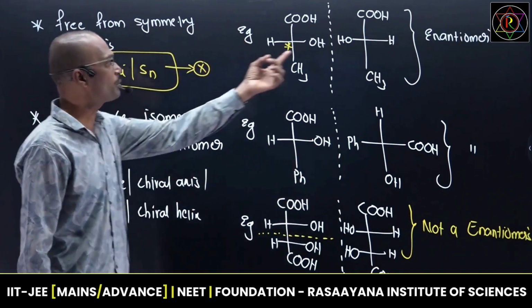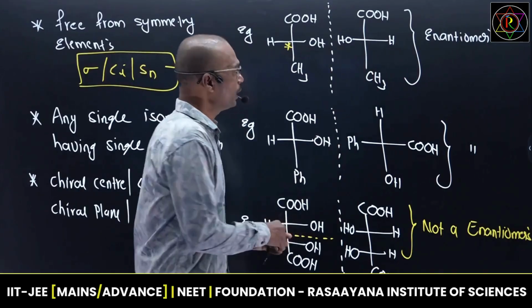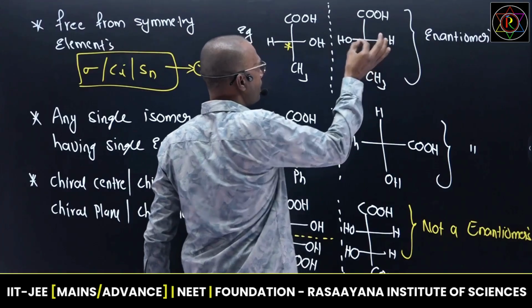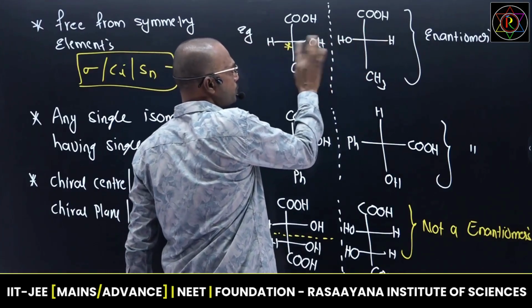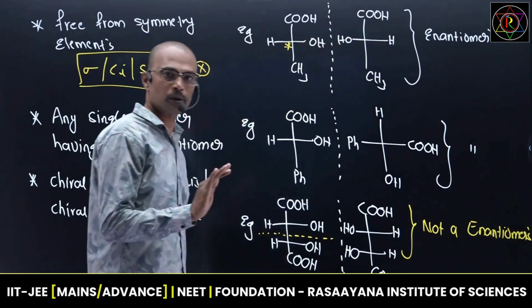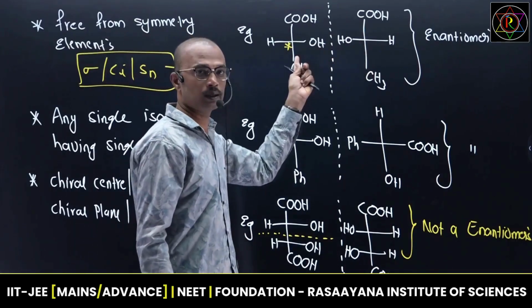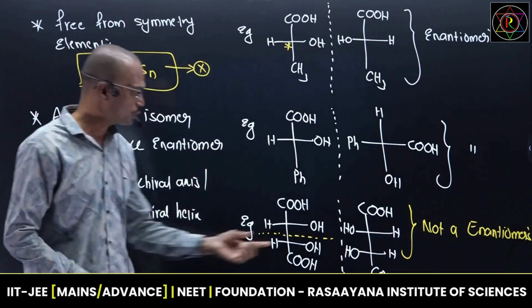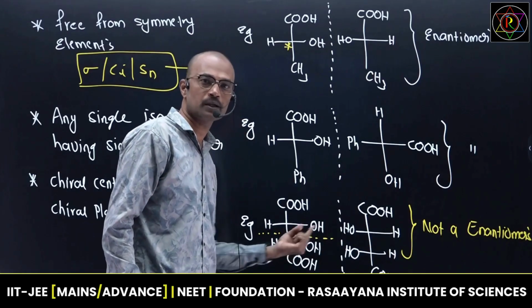For showing enantiomeric character, don't think that a mirror image is an enantiomer. So this is a mirror image. Take this model and try to place it on this molecule. Then what happens? Here H and this is OH. So both are not the same. They are non-superimposable, and it is a mirror image of this one. But this statement is not applicable every time. Okay, so it is a mirror image, and if you place it on this one, it is also non-superimposable.